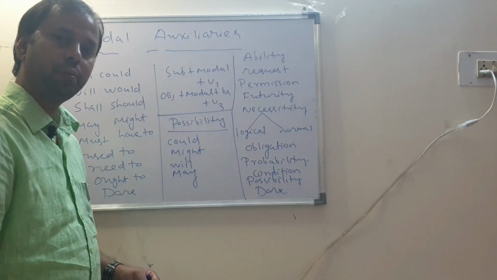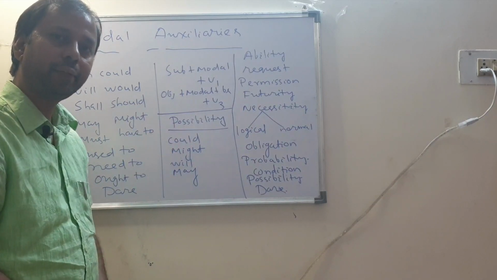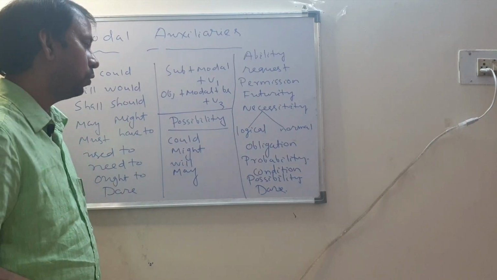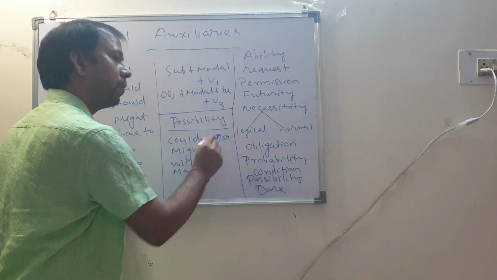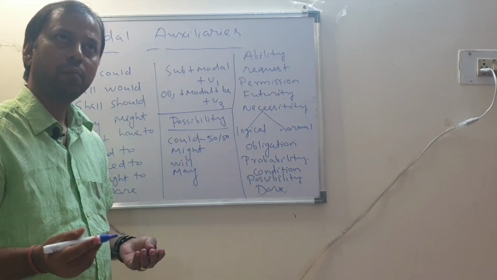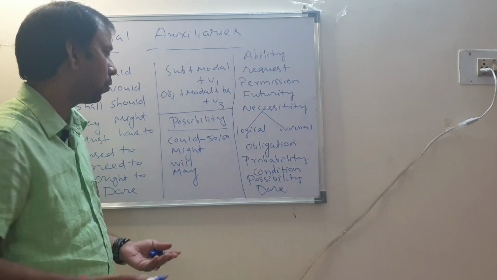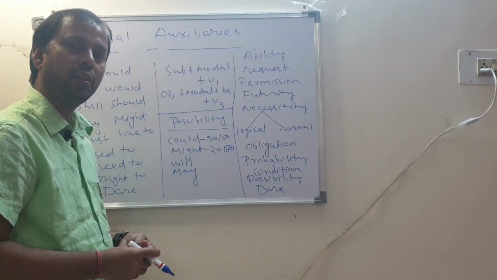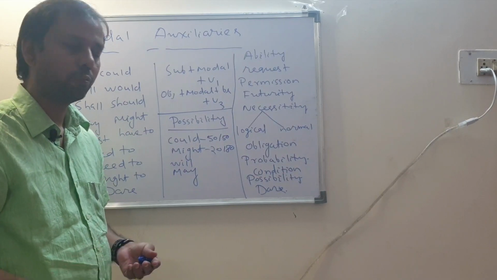So another feature of modal auxiliary is about possibility. Actually possibility is a very tricky modal auxiliary. Actually the extent of possibility determines which modal we use. Suppose possibility is 50-50. Suppose I say I could visit your home tonight. It means that I may go, may not go. So when I say I could, you are in a dilemma whether I will go or not. Might means 20-80. Possibility is very less. He might visit the temple. That means there is a very less possibility.